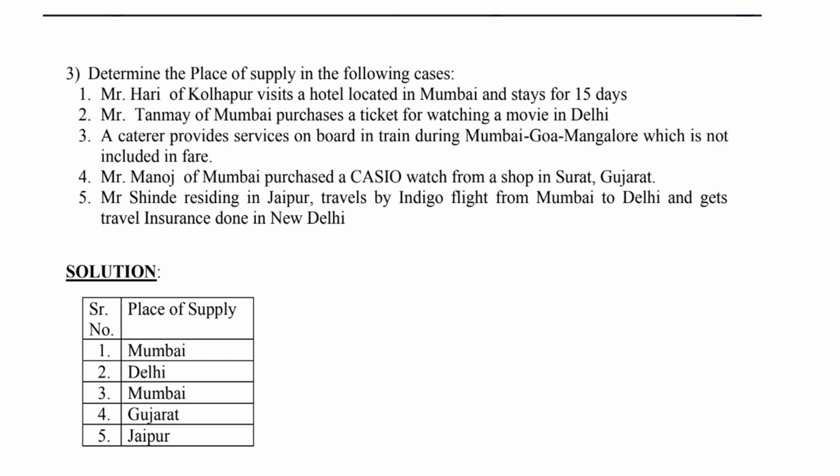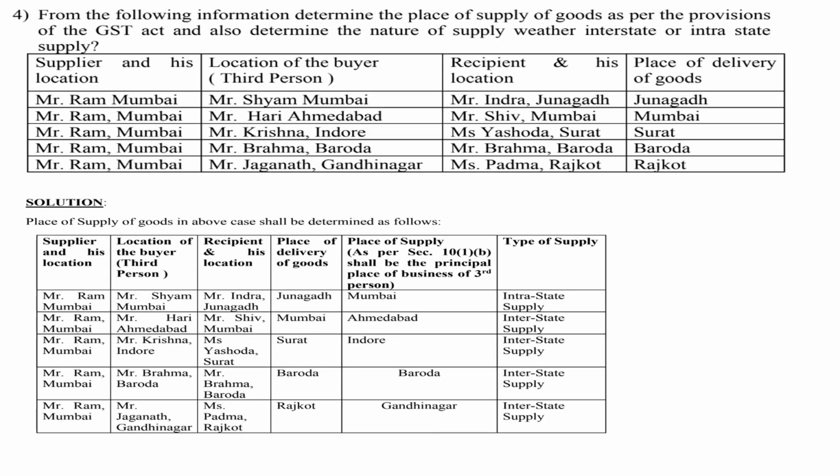Next, Mr. Sindhe residing in Jaipur traveled by Indigo flight from Mumbai to Delhi and got travel insurance done in New Delhi. Now here the person is a resident of Jaipur. Okay, so your place of supply will be Jaipur. Okay, so this was the solution for problem number 3. From the following information, determine the place of supply of goods as per the provisions of the GST Act, and also determine the nature of supply, whether interstate or intrastate supply.